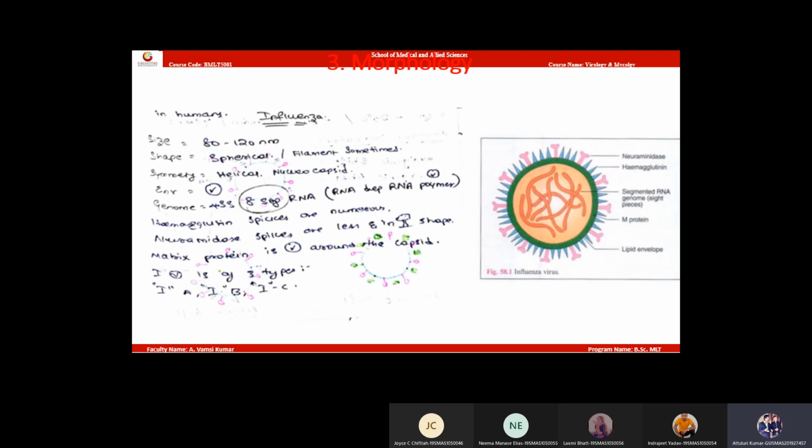Similarly, for herpes viruses, they will have tegument membrane, whereas influenza orthomyxoviruses will have M protein in their membrane. Okay? M membrane, very important.